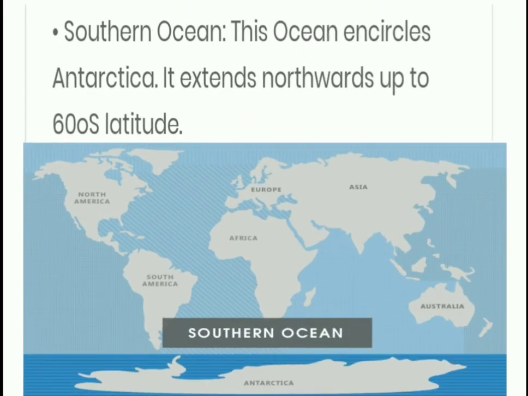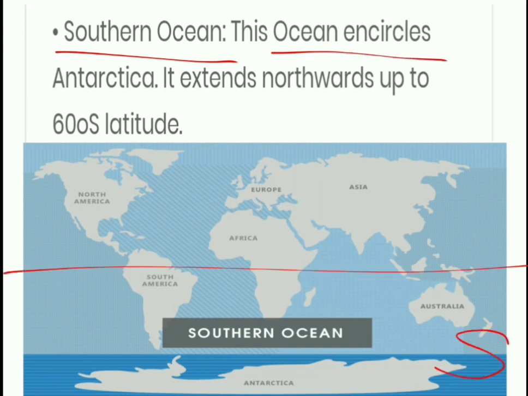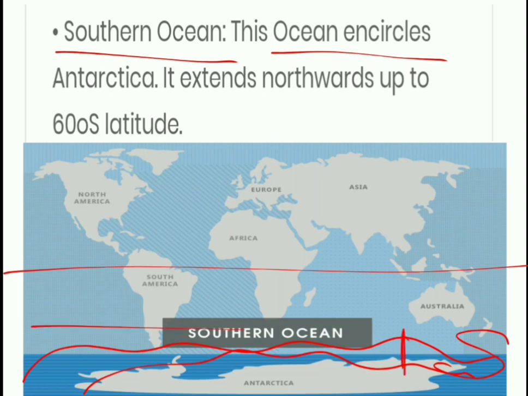Now we go through the Southern Ocean. This is the fifth ocean on the earth. This ocean encircles the Antarctica continent. You are observing in the southern hemisphere you have the Antarctica continent. This Antarctica continent is encircled by the Southern Ocean. It extends north up to 60 degree latitude. So this is the information about the Southern Ocean.